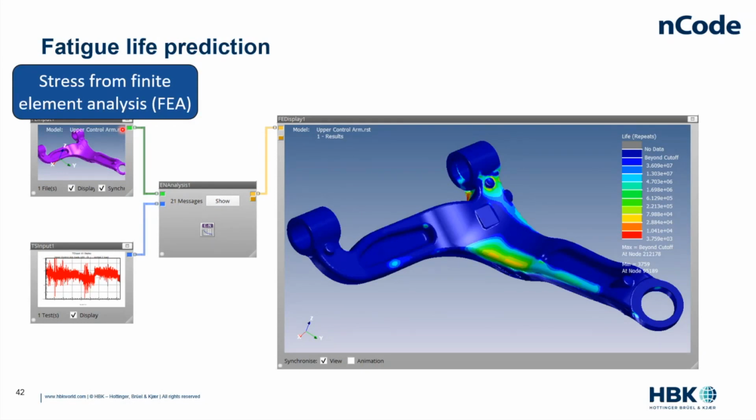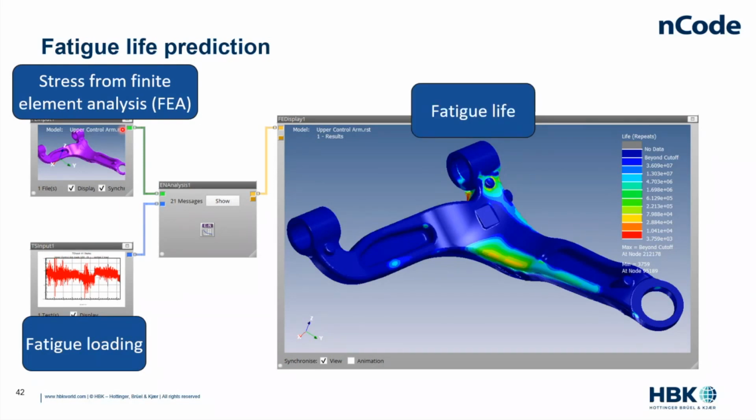FEA, finite element analysis, can help us understand how loads become stress. But nowhere in a design spec is the line that says keep the stress below 600 megapascals. The spec will say something more like it has to last 25,000 flight hours. So then we need to start thinking about bringing in fatigue loading, to get from strength into fatigue life. We're doing this virtually, and we'll rely on testing later for verification purposes and also for correlation purposes.